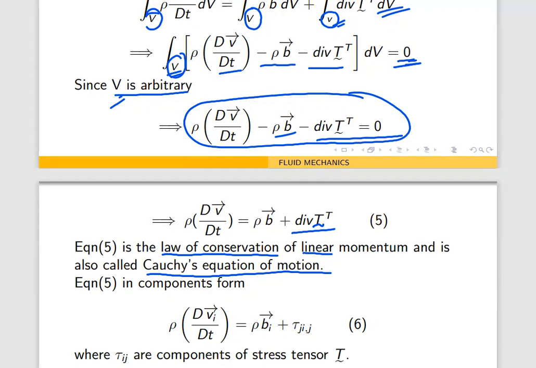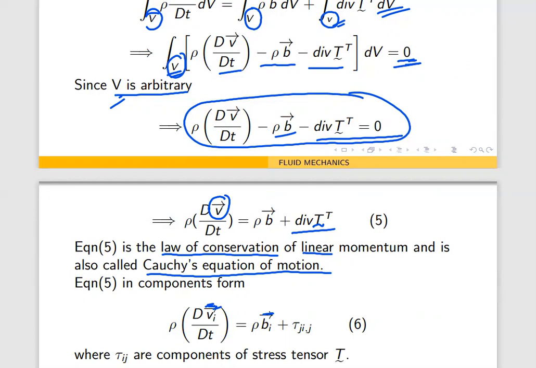Now the same equation in the components form. In the components form, the V vector is taken as Vi, so there is no arrow here. So rho dVi by dt equals rho Bi, with no arrow because we are writing in components form, plus tau ji comma j.